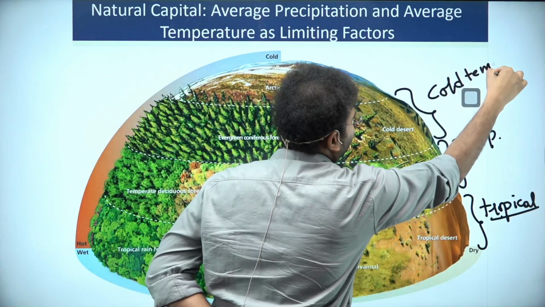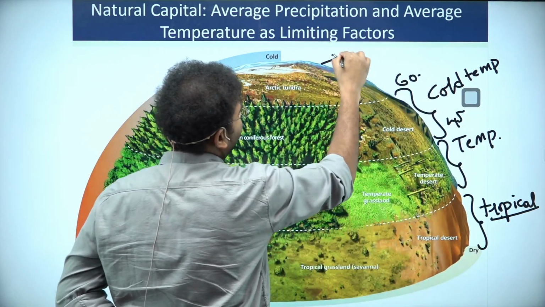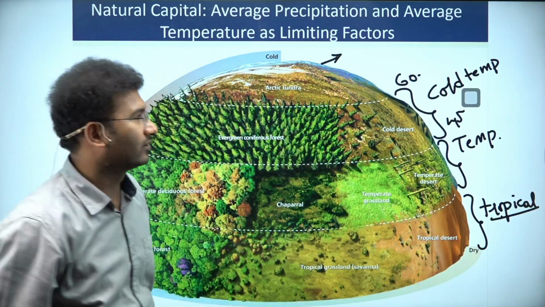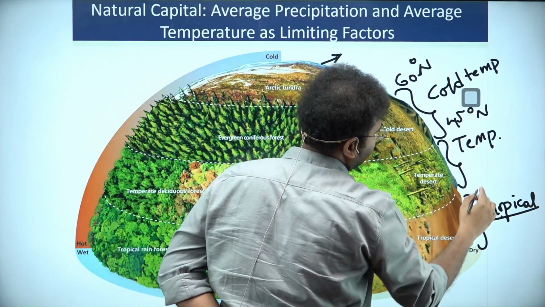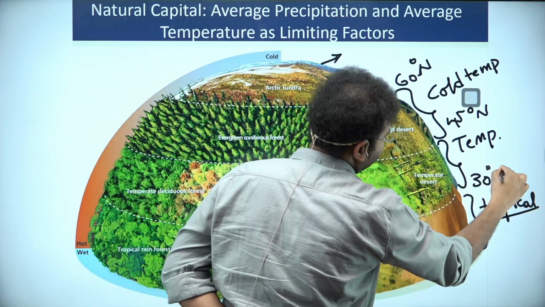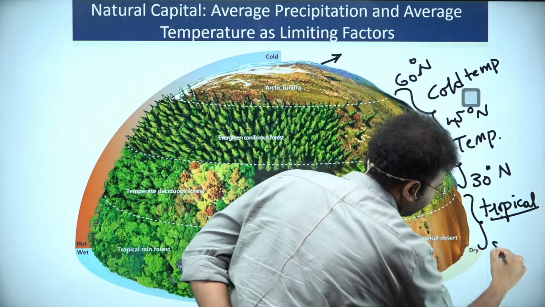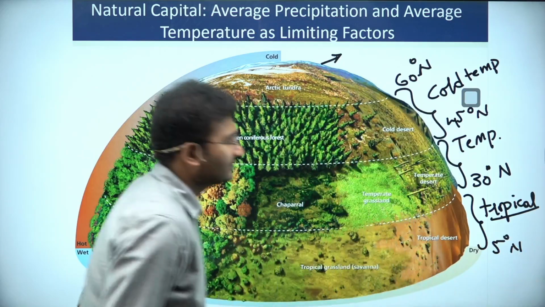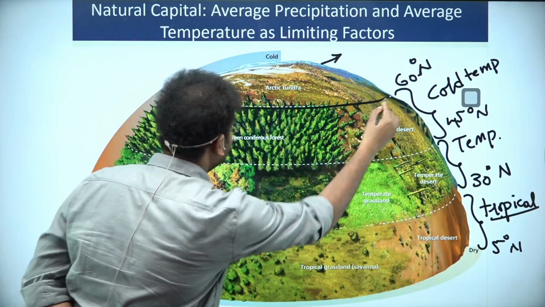That means 45 to 60, and this part of the area is extremely cold. This is 60 degrees north and this is 45 degrees north. This is 30 degrees to 45 degrees north, right? This is near 5 degrees north, this is how the tropical latitudes are there, right? I am demarcating the earth.